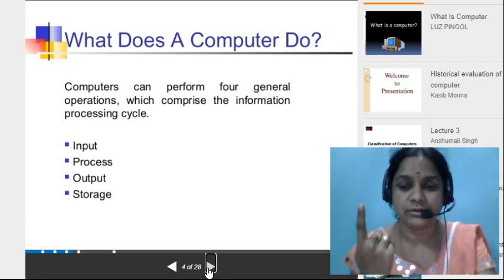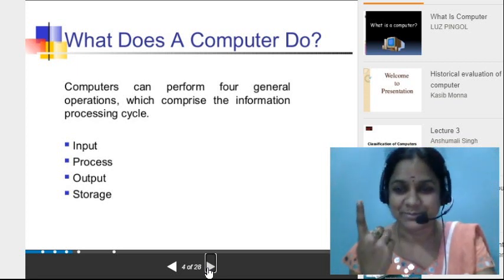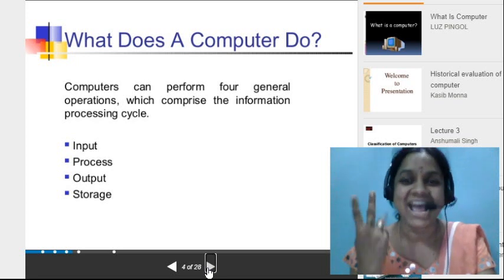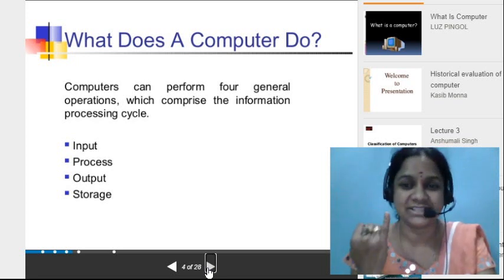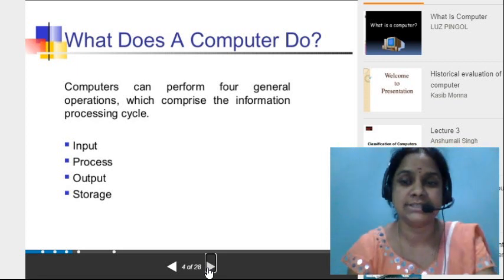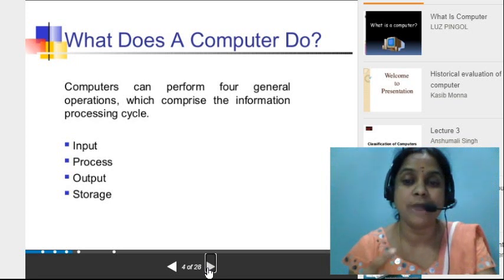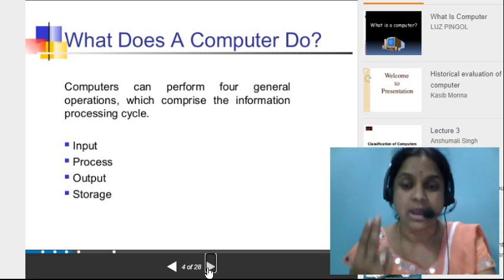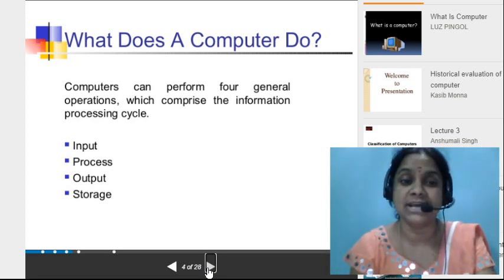I am going to say it once again: input, process, output, and storage. Input means giving a job to the system. Process means manipulating the job. Output means sending a result. Storing the output in a particular place is known as storage.